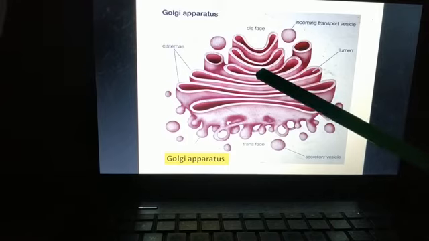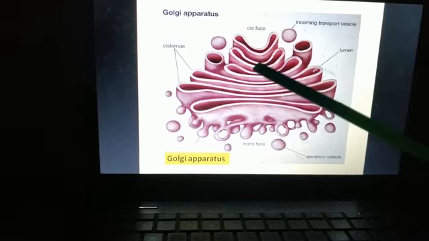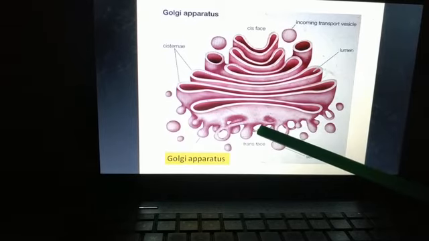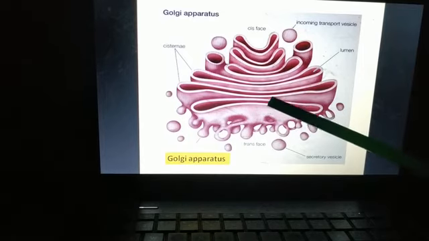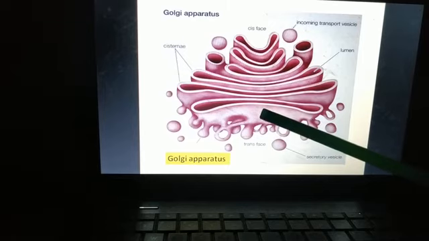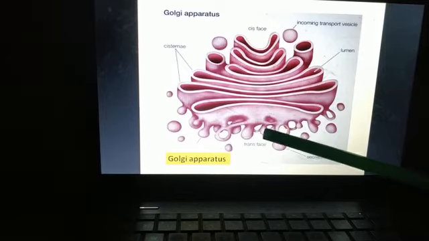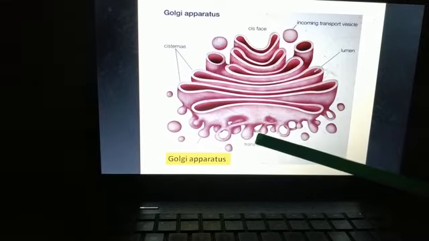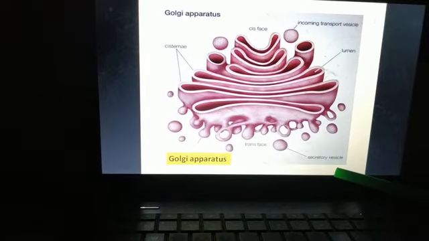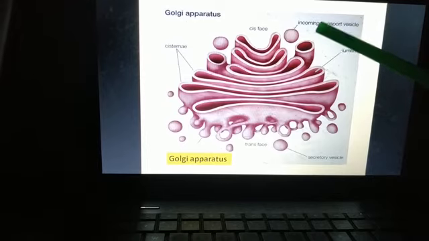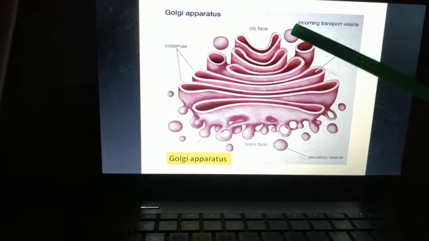So in Golgi, further modification will start from cis phase. When it will move towards the trans phase, modification of the substance, either the protein or the lipid, will occur in the Golgi, and once the modification is over, these materials are then delivered outside, or secreted outside the cell. So here it is our secretory vesicles. Here was our incoming transport vesicle which was coming from endoplasmic reticulum.